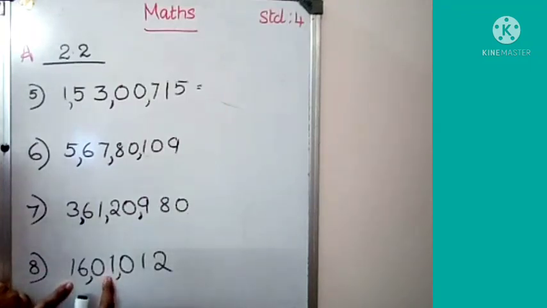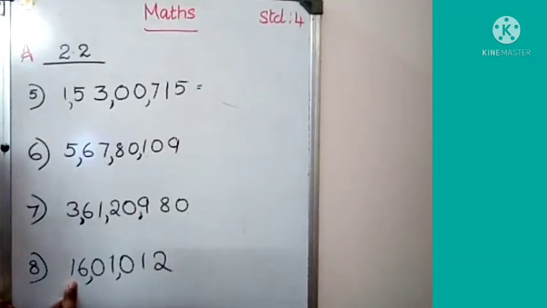In the 1000 place it is 1. As it is 0 in the 10,000 place, we will read only this place. Look here, hundreds place 0, so we will read these two places. Like this the number name goes on.